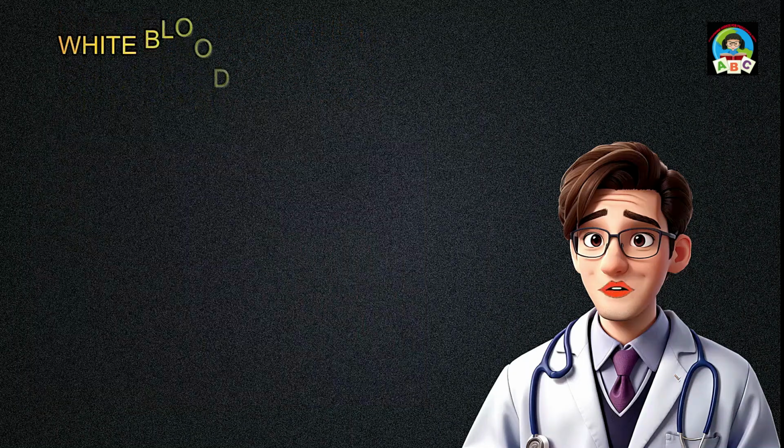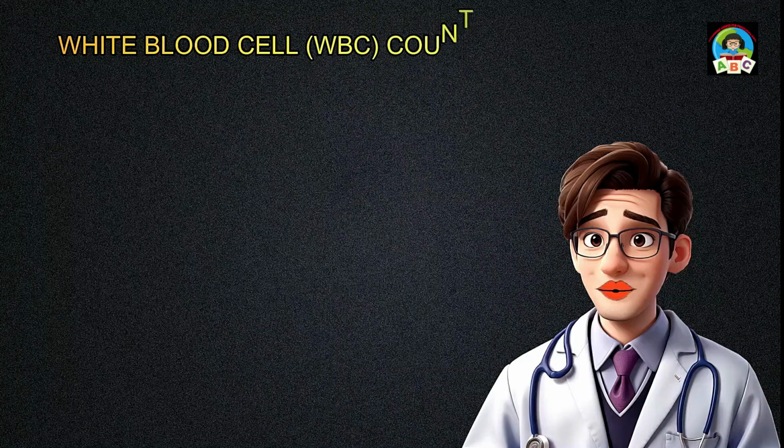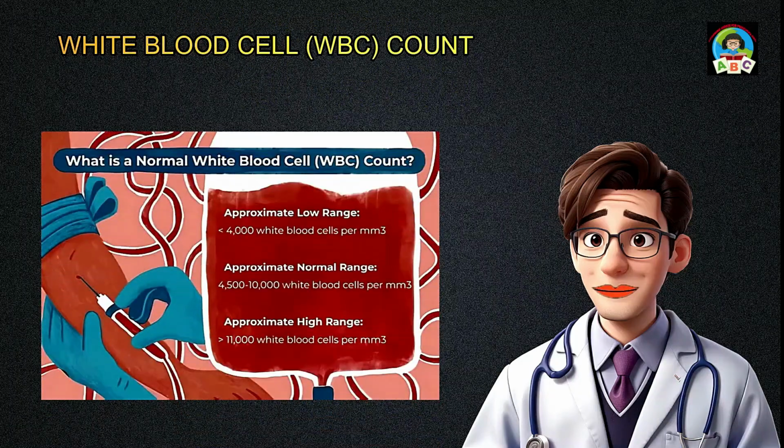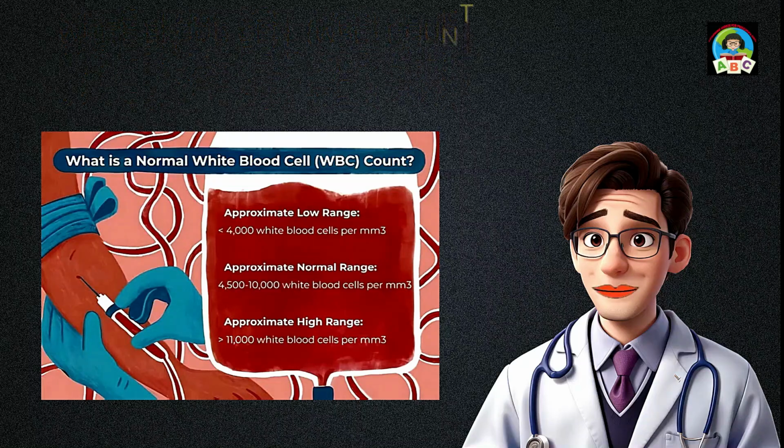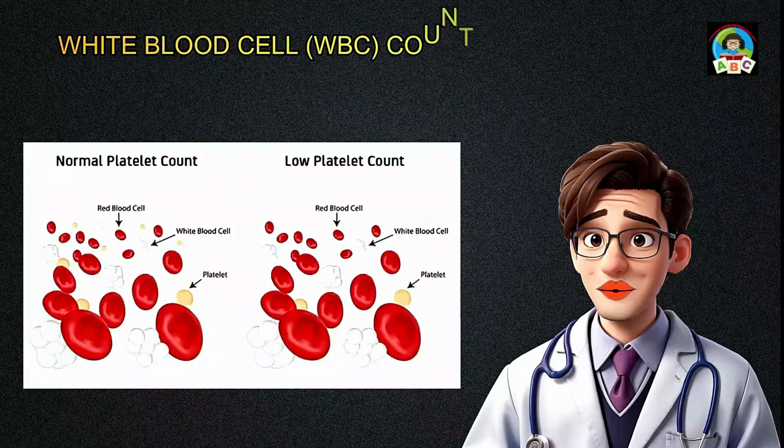White blood cell, WBC, count: the total number of white blood cells, which are part of the immune system. Ideal range, typically between 4,500 to 11,000 cells/MCL; adult, 5,000 to 15,000 cells/MCL; children, 6,000 to 18,000; infant, 1 year. Platelet count: the number of platelets, which are involved in blood clotting.